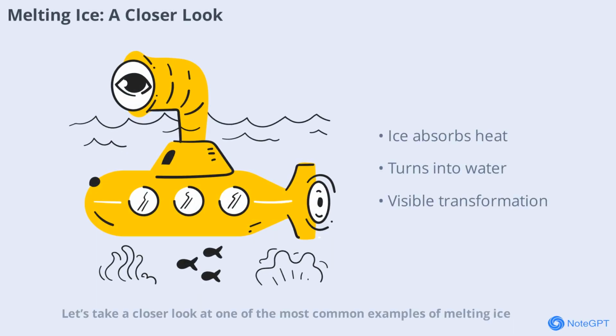Let's take a closer look at one of the most common examples of melting: ice. When you take ice out of the freezer and leave it at room temperature, it slowly turns into water. This happens because the heat from the air transfers to the ice, causing its molecules to move faster and break free from their solid structure. Watching ice melt is a simple way to see the science of melting in action.